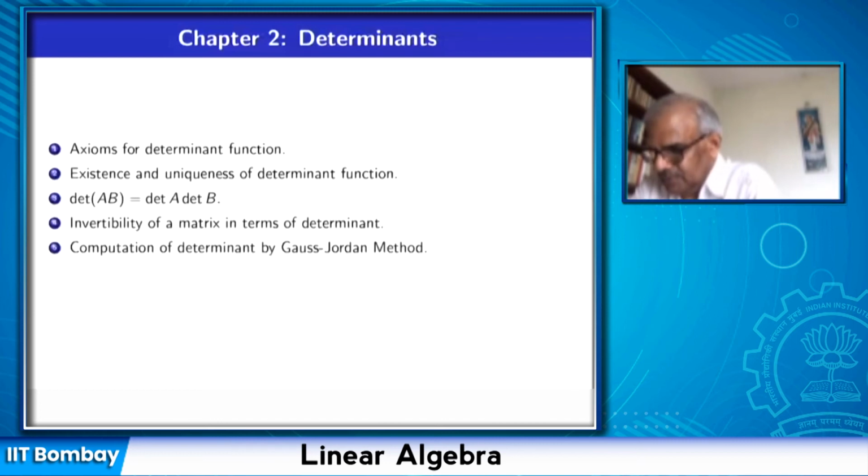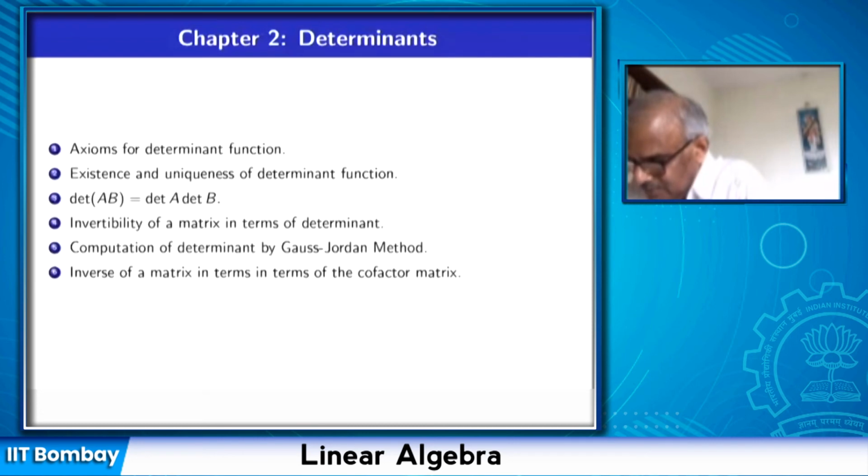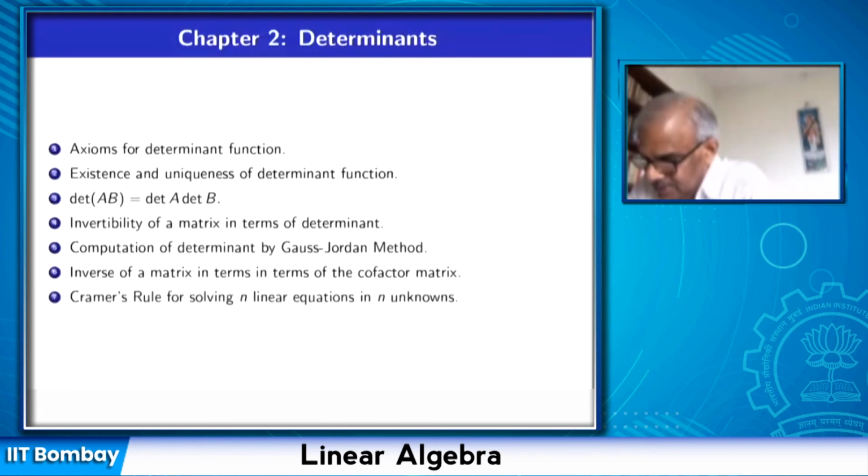Okay. If we do not insist on row canonical form, and you just want to find the row echelon form, then it is called the Gauss elimination method. But if you further continue and convert the matrix into row canonical form, then that method is usually called the Gauss-Jordan method. We will find the inverse of a matrix in terms of the cofactor matrix.